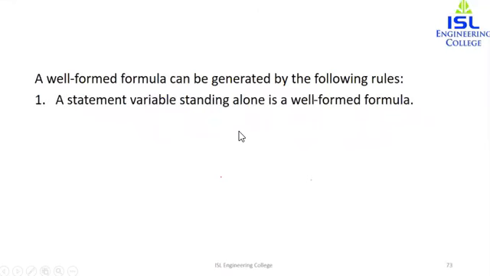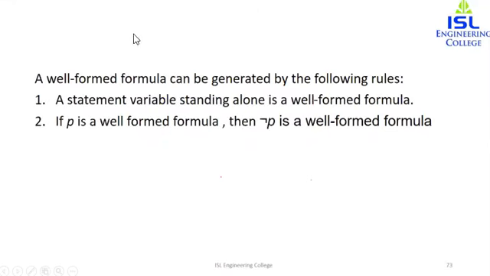The next rule is, if A is a well-formed formula, then negation of A is also a well-formed formula. If P is a well-formed formula, then negation of P is also a well-formed formula.